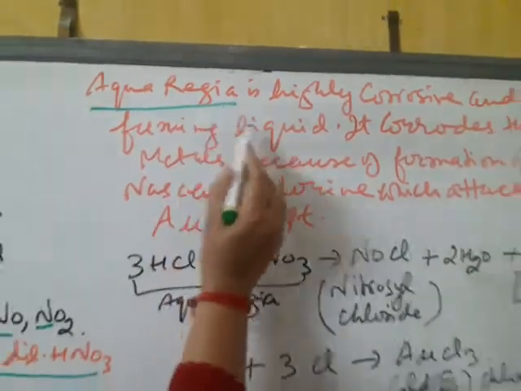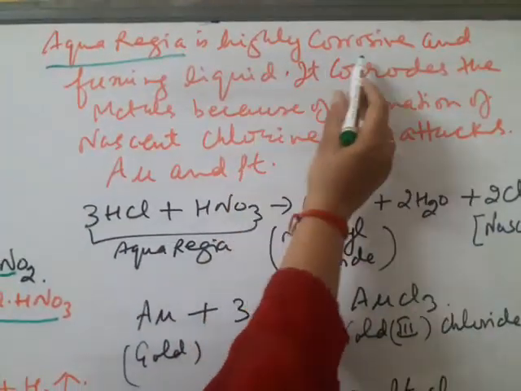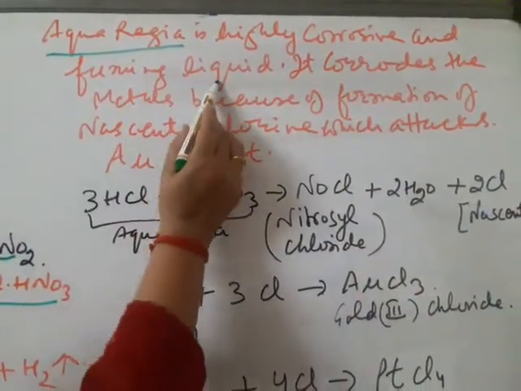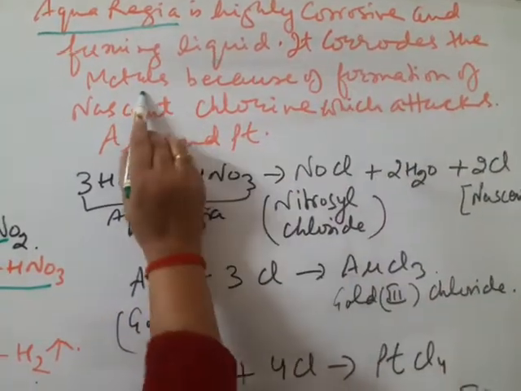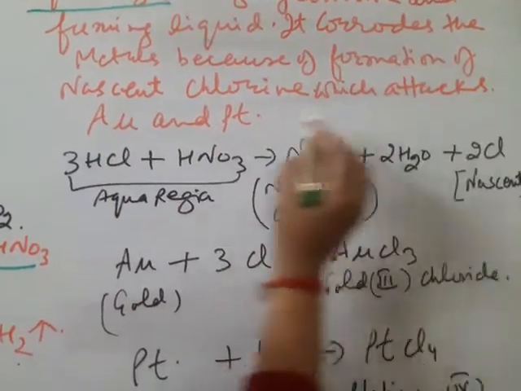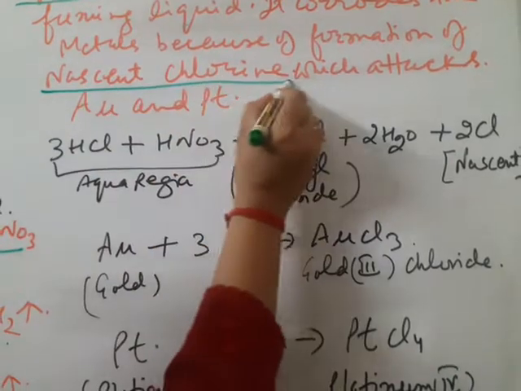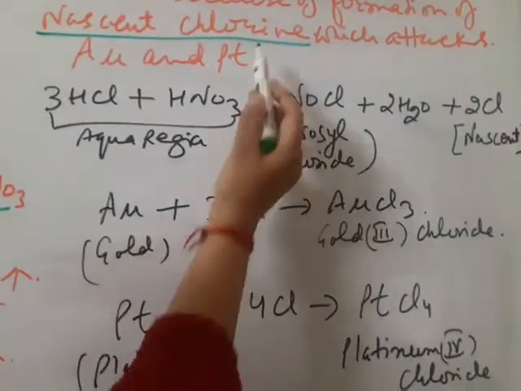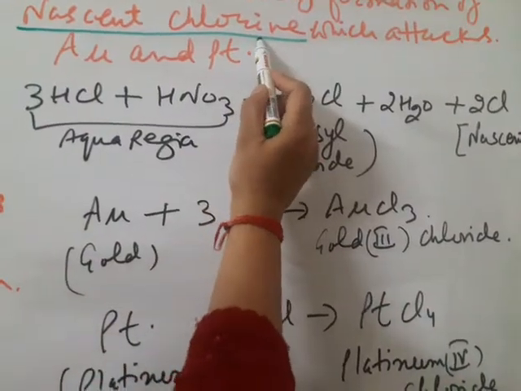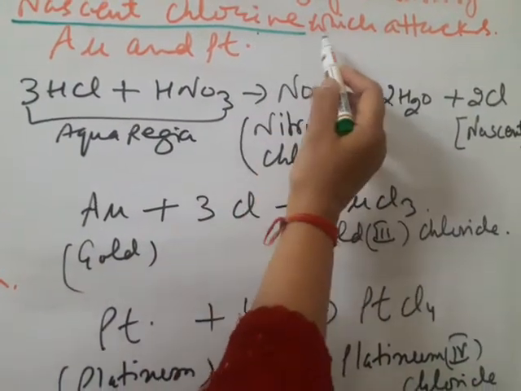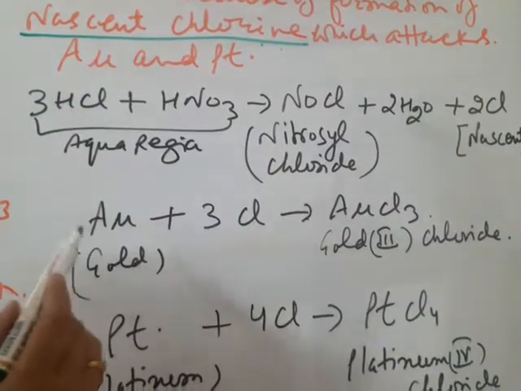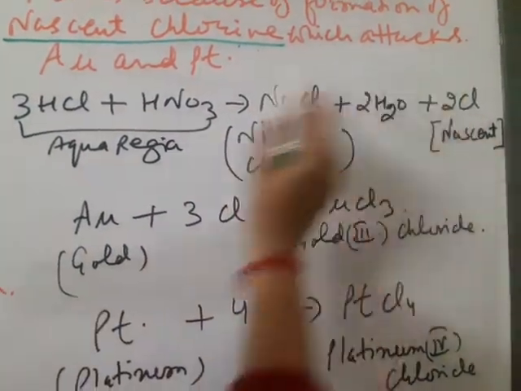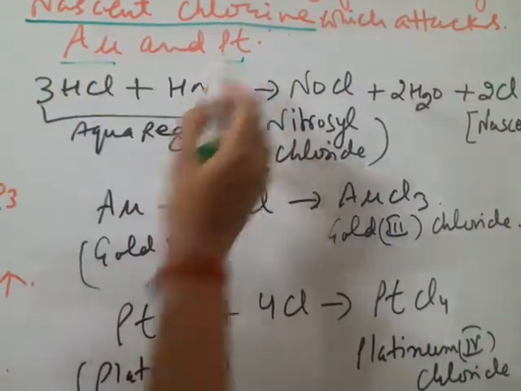Aqua regia is a highly corrosive and fuming liquid. It corrodes the metals because of the formation of nascent chlorine. Nascent chlorine is atomic chlorine. Otherwise chlorine exists in diatomic form, Cl2. But nascent chlorine is atomic chlorine, which attacks gold and platinum.